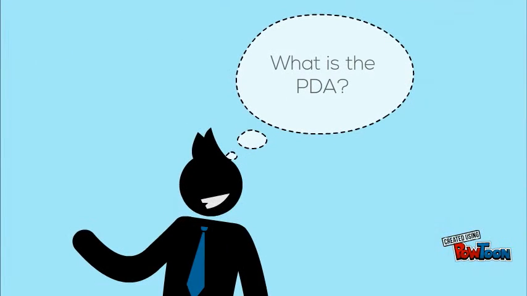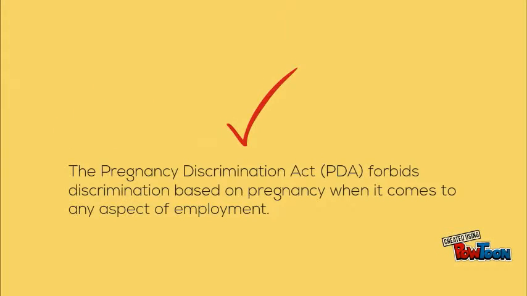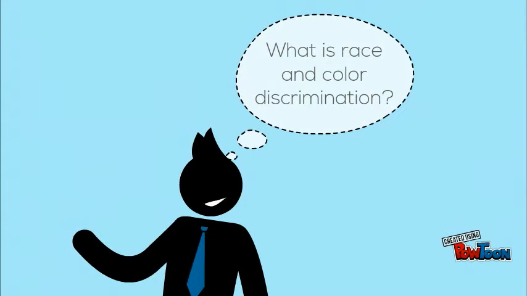What is the PDA? The Pregnancy Discrimination Act, or PDA, forbids discrimination based on pregnancy when it comes to any aspect of employment. If a woman is temporarily unable to perform her job due to a medical condition related to pregnancy or childbirth, the employer or other covered entity must treat her in the same way as it treats any other temporarily disabled employee.